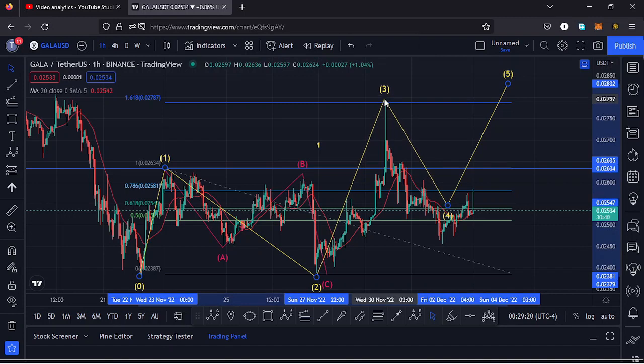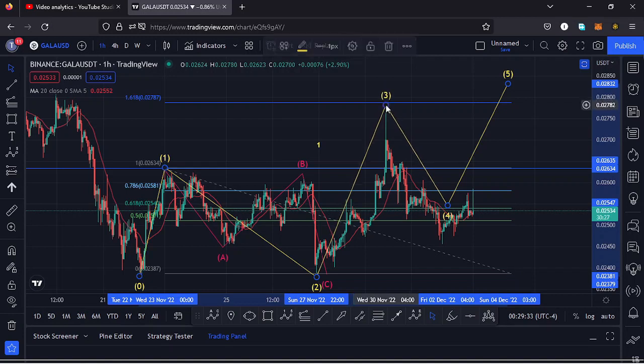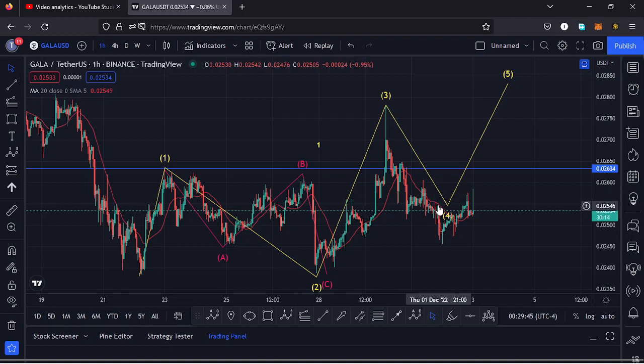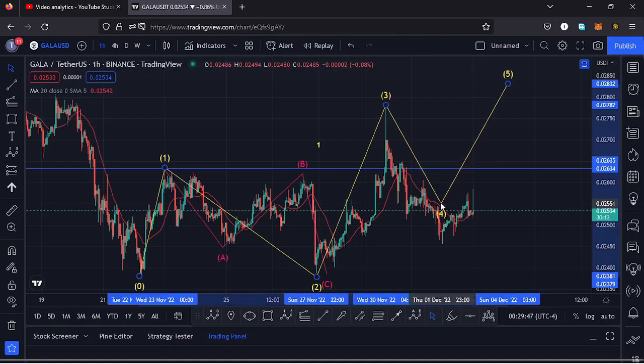That gave me a minimum target area to the upper side in the formation of that wave 3 at the fib level 1.618, and that perfectly lies at around the $0.02787 mark, which is a target area that we almost fully maximized, and there are chances that we saw the high for that wave 3 at around the $0.027 mark, which is so close to our target area. And after seeing that movement, we expected a bit of a retracement over here in the formation of this wave 4,